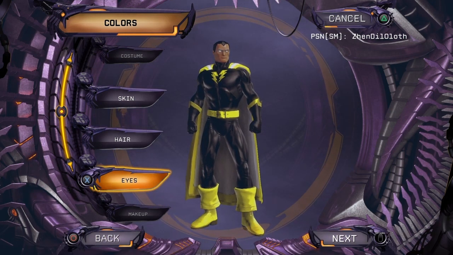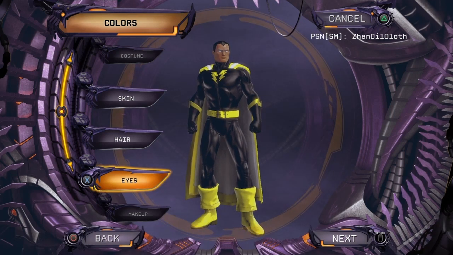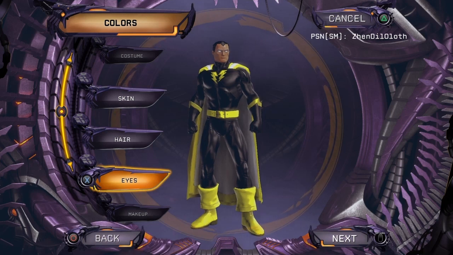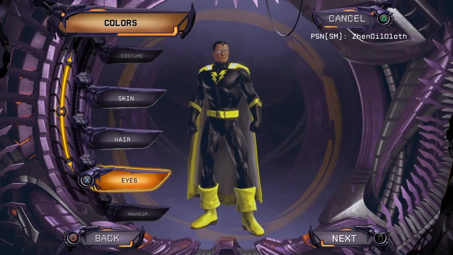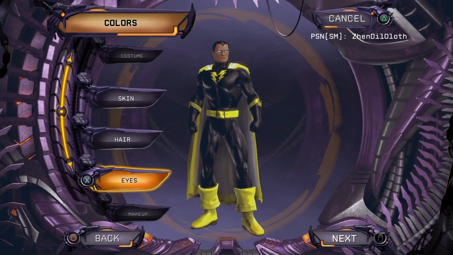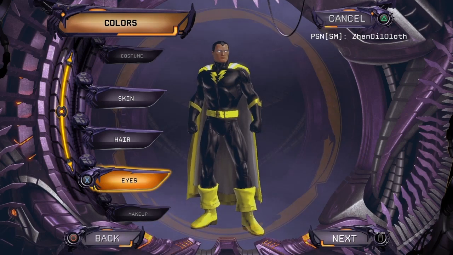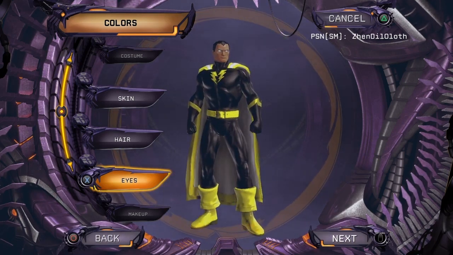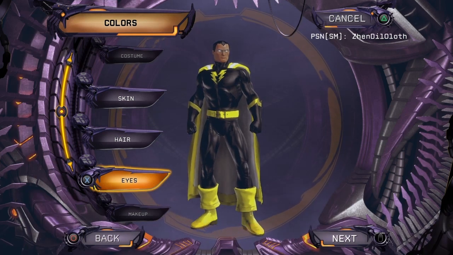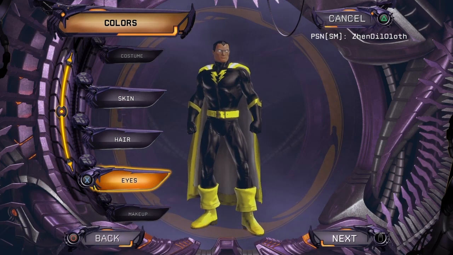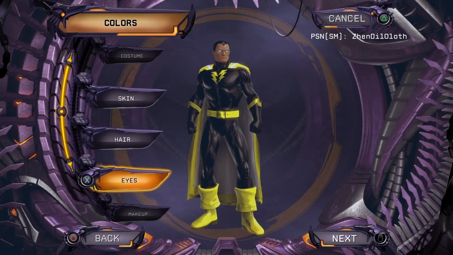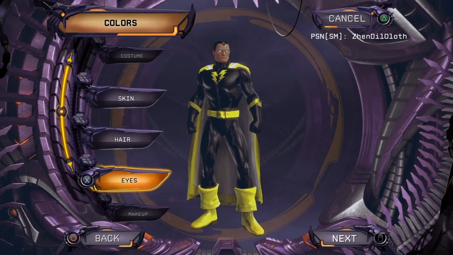Sadly, there is a name filter. There's a lot of words, sadly, that you cannot use when you create your DC Universe Online character. And the filter is almost a living, breathing entity. It evolves over time. You'll see some characters that were able to use names like Marvel or Spawn in the past. Sadly, nowadays, if you try to use any of those names, like if you try to create Marvel Black or something, it just won't work because of the Marvel part of the name. It's sad, but that's how it is nowadays.